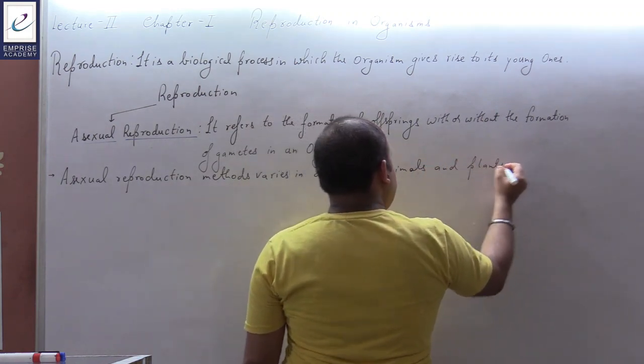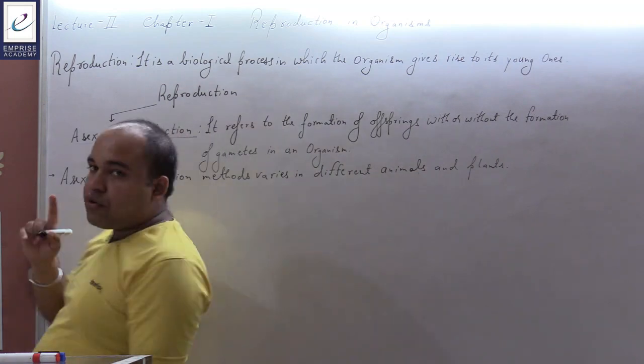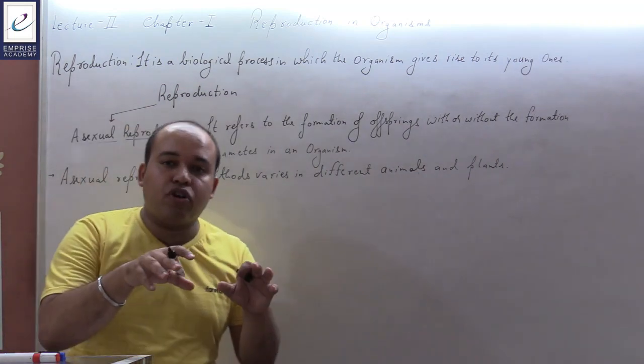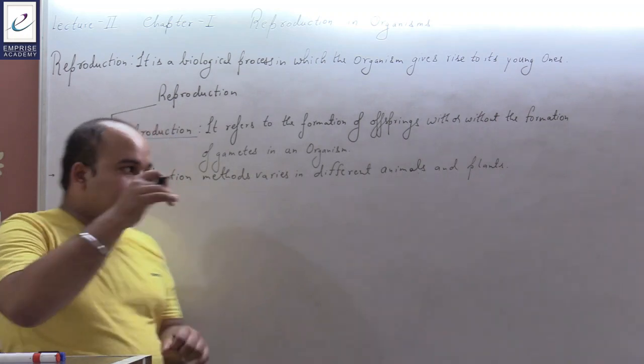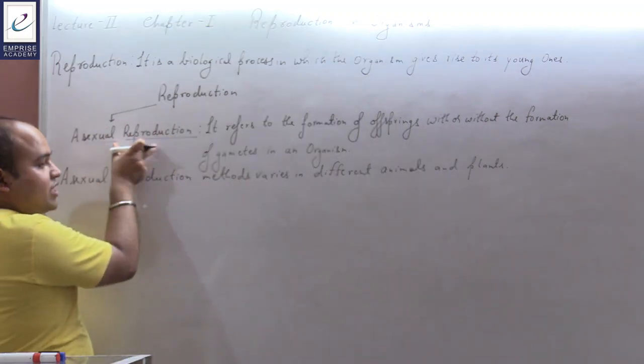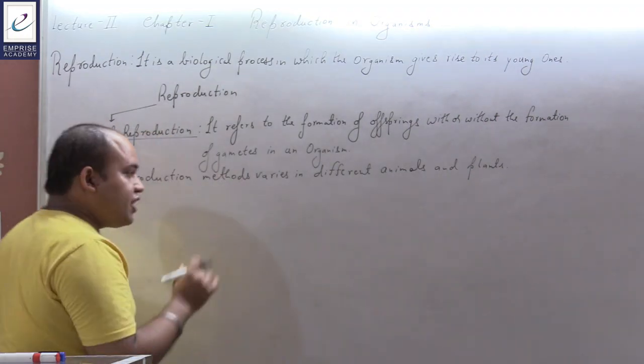So let us start with bacteria. In the case of lower prokaryotes, such as bacteria, the mechanism of asexual reproduction is primarily binary fission.